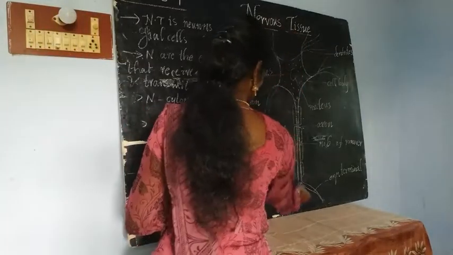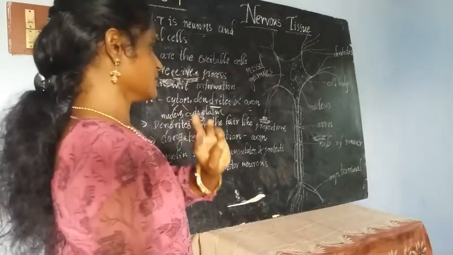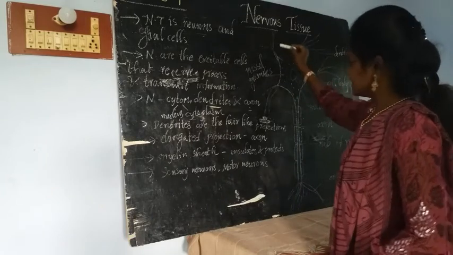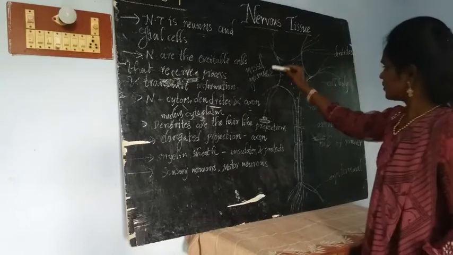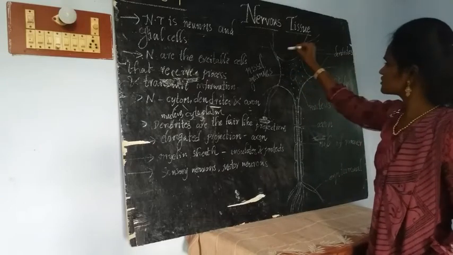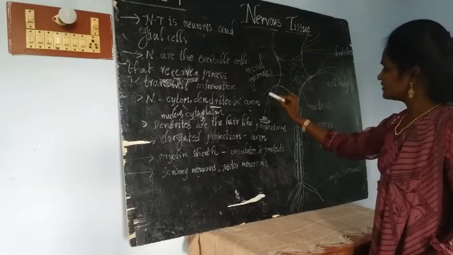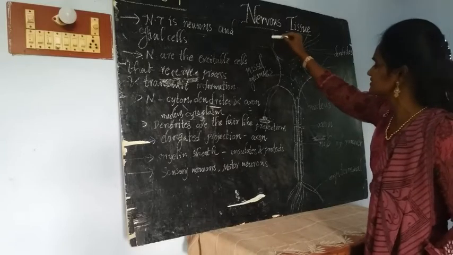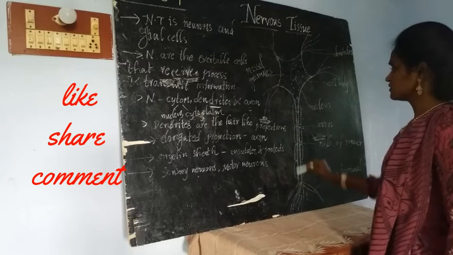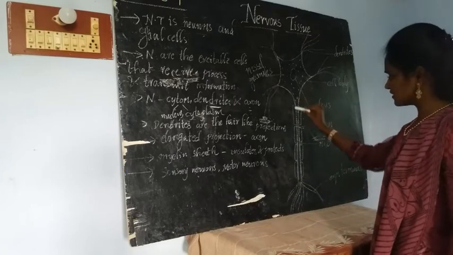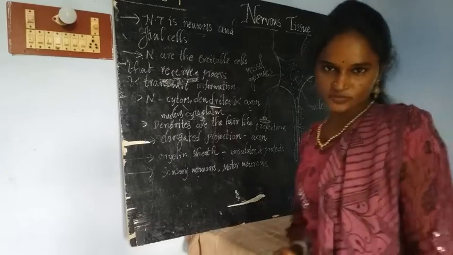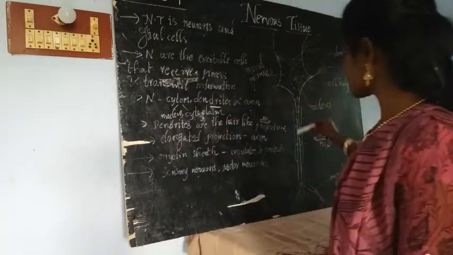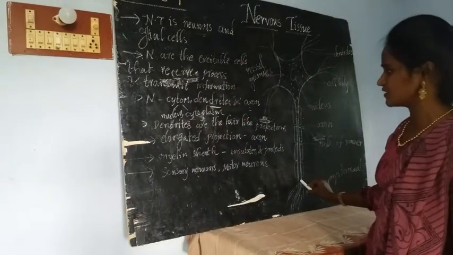If we talk about the structure of the neuron, it is made up of three important structures. What are they? Cyton, dendrites and axon. The cyton is also called the cell body. The hair-like projections arising from this cyton are called dendrites. The projections from the cell body are of two types. Some are very small hair-like projections, called dendrites. Another projection which is very long is called the axon.